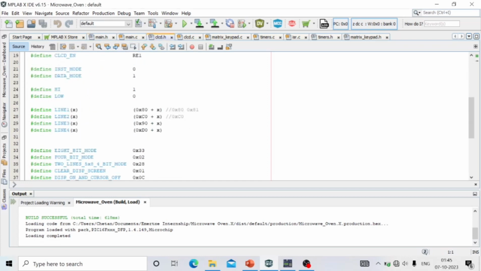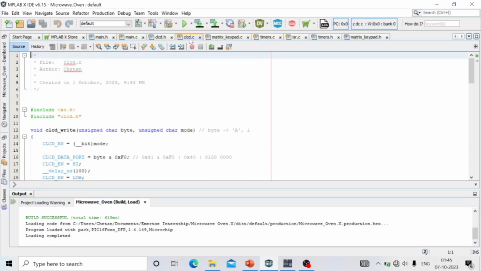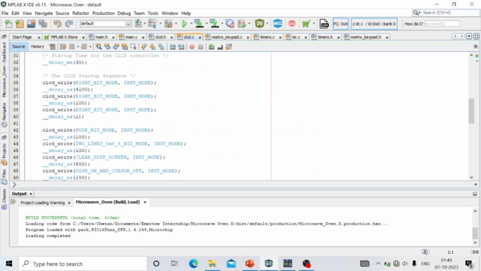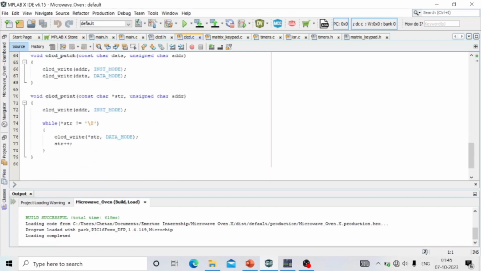And this is the clcd.h, clcd.c, initializing the CLCD, and functions put ch and print.